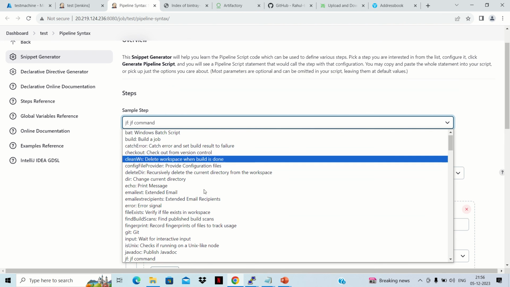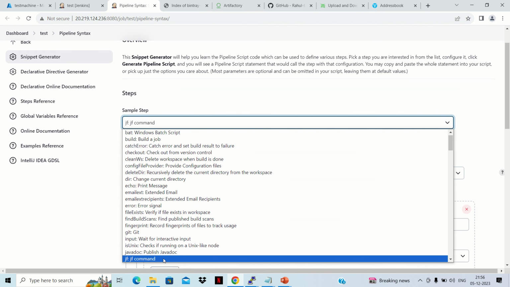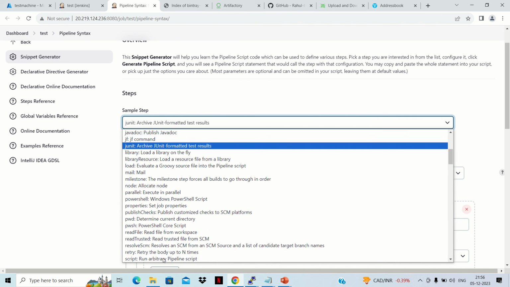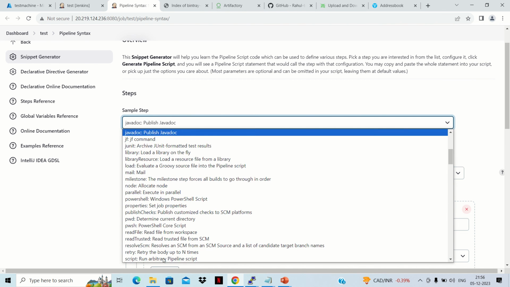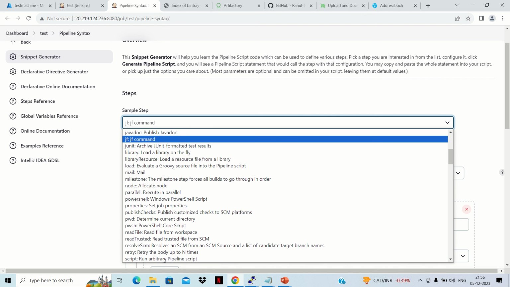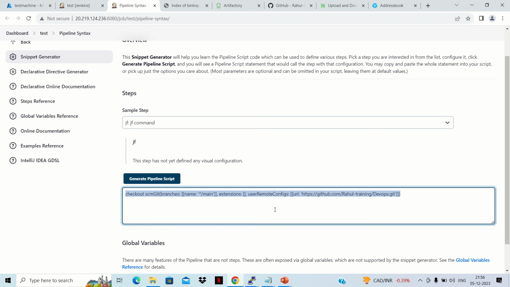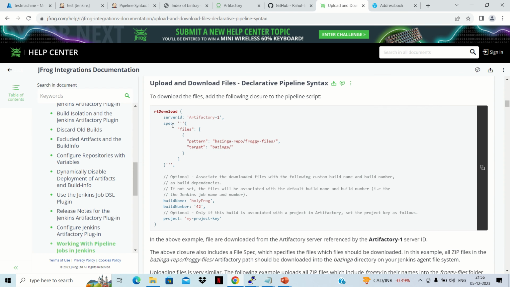So this is the problem. Only the JF command related thing is there, and if we click on it, it says that this step has not defined any visual configuration. So maybe something is missing that we can generate from here. That's why we need to use this function if we are not able to create anything from the pipeline script.